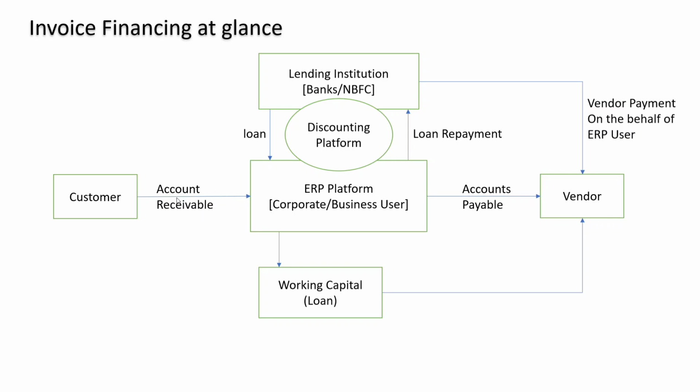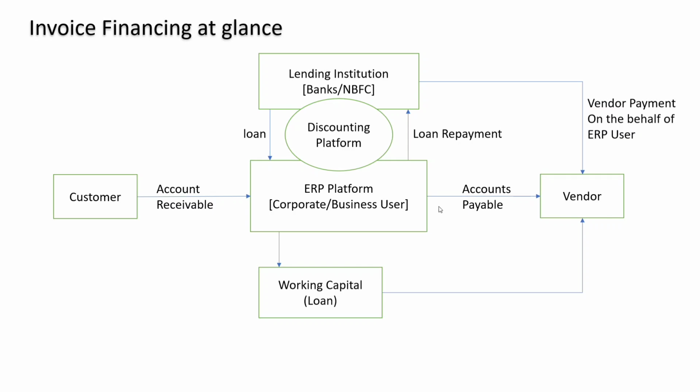So this is accounts receivable for the ERP user, and the ERP user pays the amount for the raw material to the vendor on the due date. The ERP user pays the money to the vendor from working capital, or takes a loan from a lending institute, which is nothing but the banks or NBFCs. The lending institute and the ERP user collaborate with each other and fix some discounting amount. So we call it a discounting platform.